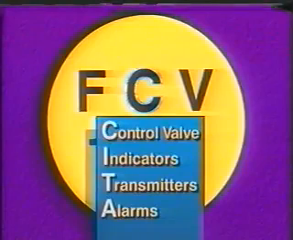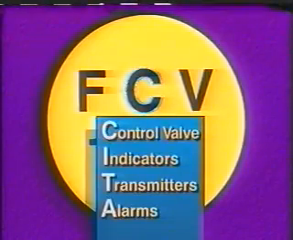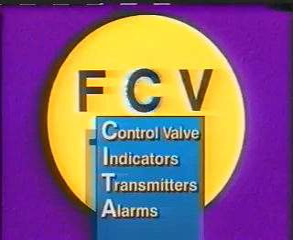The letter symbols for the names of process variables are usually made from the first letter of each name. Here are the letter symbols for the 4 most common process variables. Here are some possible middle letters for instrument symbols. The letter C is used for control valves. The other letters are used with indicators, transmitters, and alarms.